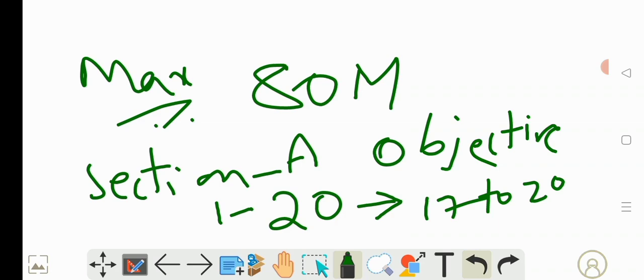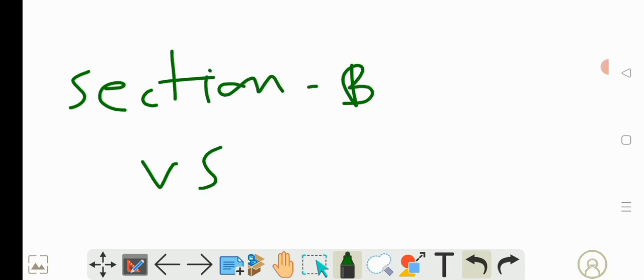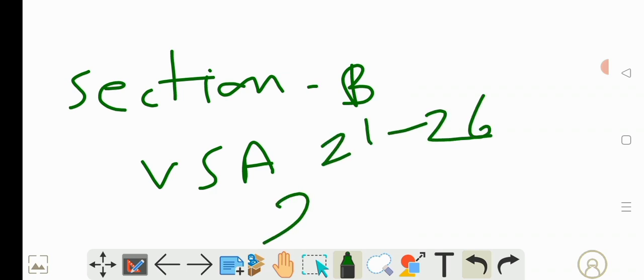Understood? Then you have section B, very short answer. Very short answer questions are from 21 to 26, of 2 marks. In this you have internal choice.